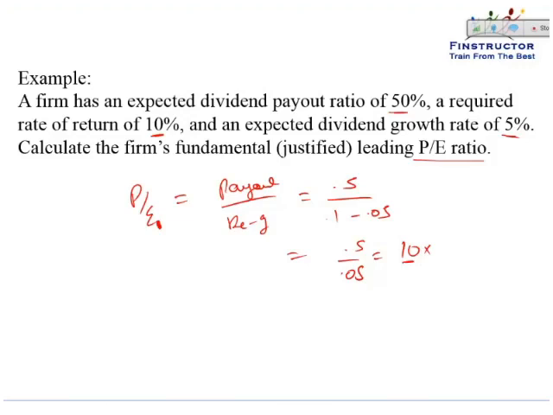So the justified or fair earnings multiple that the stock should trade at is 10 times. What that means is that if the earnings is $10 in the future or next year, then the stock price today should be about $100. If it is more than $100, it's overvalued. If it's less than $100, then it is undervalued.